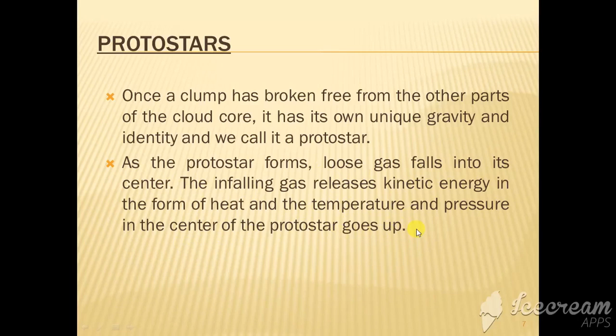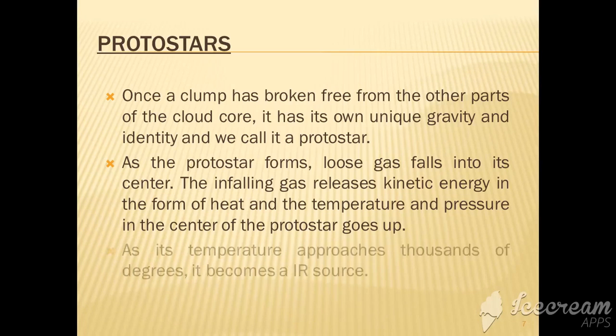Due to the high density of the gas molecules, they collide with each other, and due to their collision, a large amount of heat is released, and therefore the central region of the protostar gains high temperature. As its temperature approaches thousands of degrees, it becomes an IR source.